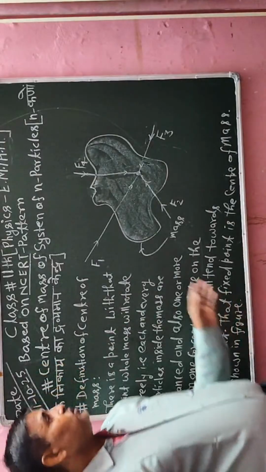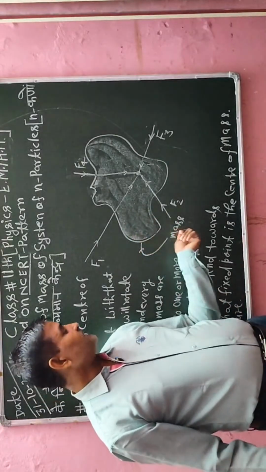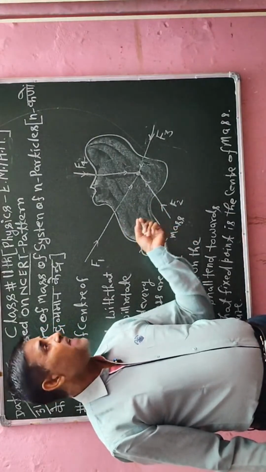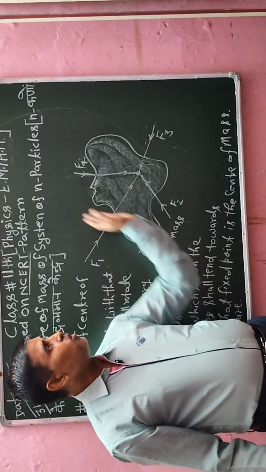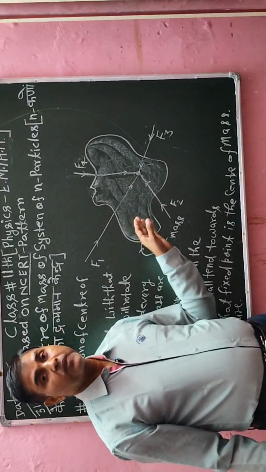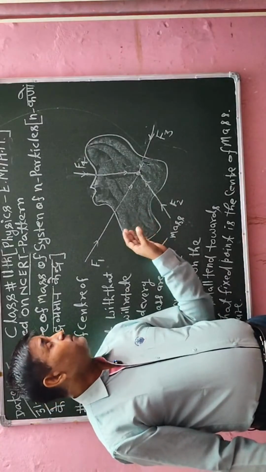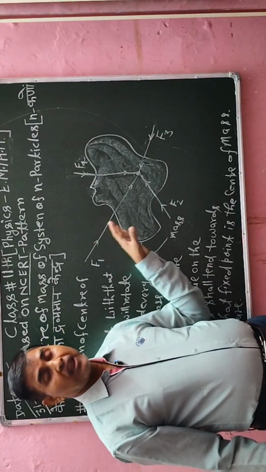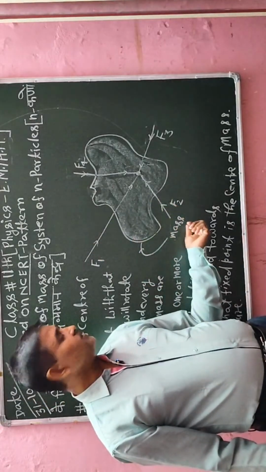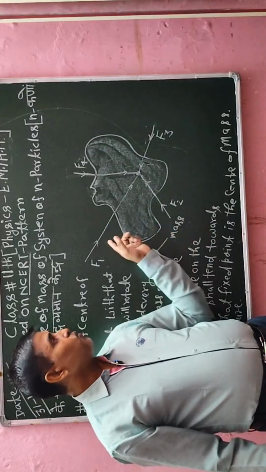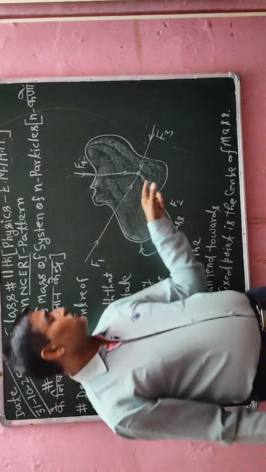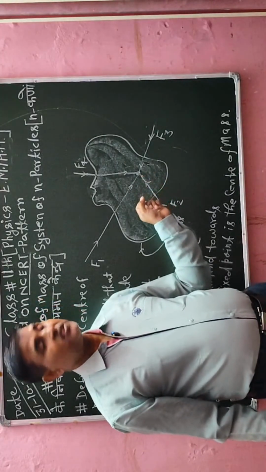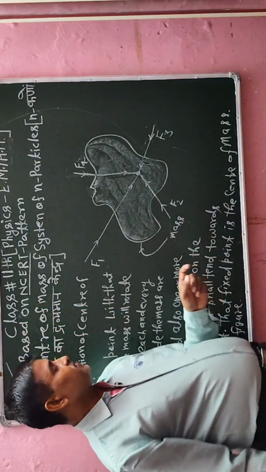Here I have taken one mass, and this mass will have a fixed point, and with that fixed point the whole object will move freely, and more than one forces which lie on the surface of the same mass, all forces will tend inside a fixed point, and that fixed point is called the center of mass of the given body.